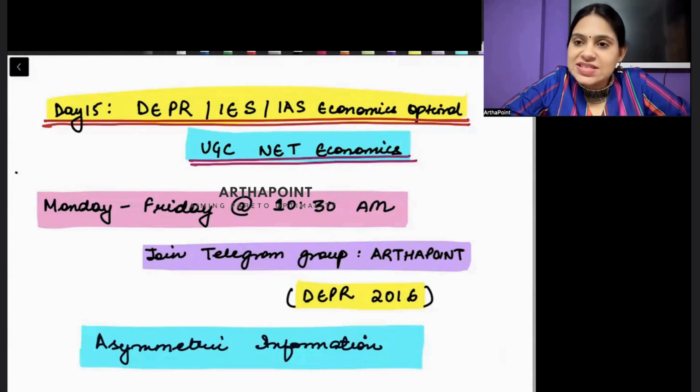Now, before we start with today's session, I would like you to quickly, or just after the session, type in the answer sheet of IAS Topper 2023. Yeah, the answer sheet of IES Topper 2023.